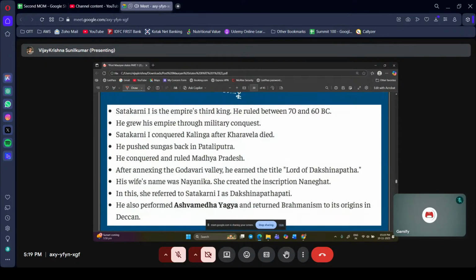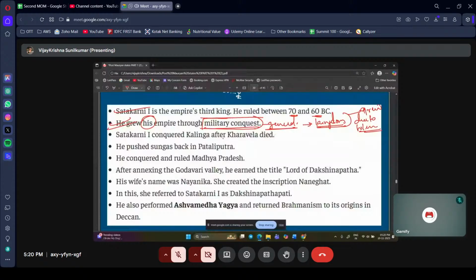Okay, so Shatakarni 1 is the empire's 3rd king. He ruled between 70 to 60 century BC. He grew his empire through military conquest. Very general things. You won't see any kingdom in India or anywhere in the world which grew due to tolerance. Everything is due to military conquest. So this is a general statement. You can write it in any answer that you're writing. He grew his empire through military conquest.